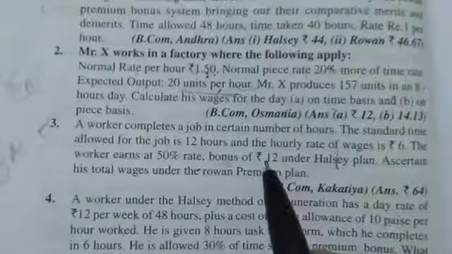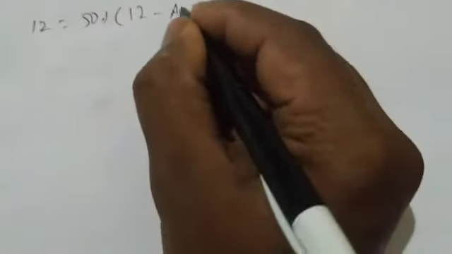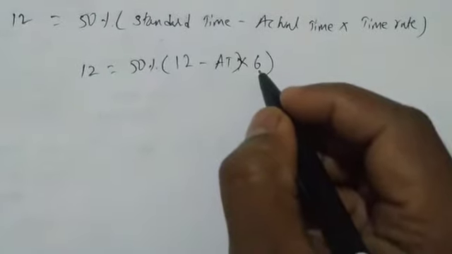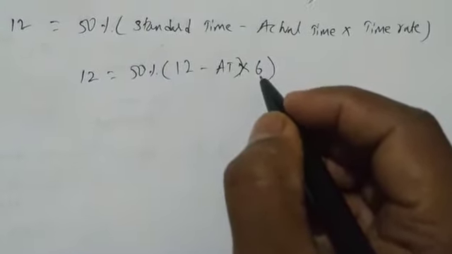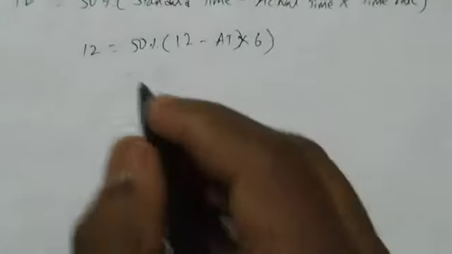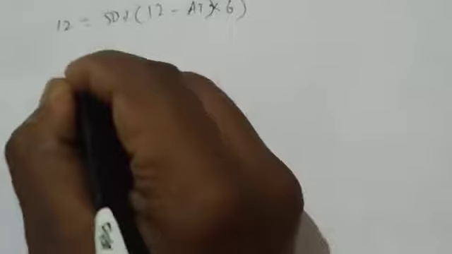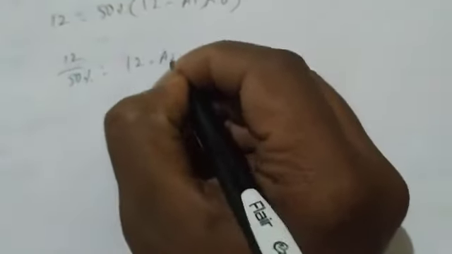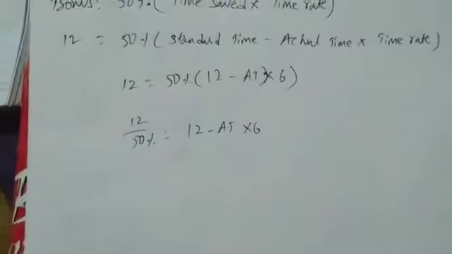Let me write now: 12 equal to 50% into standard time minus actual time into 6. Standard time is there in the question, he has given 12 hours. So 12 minus actual time, which we don't know, into the time rate, 6.